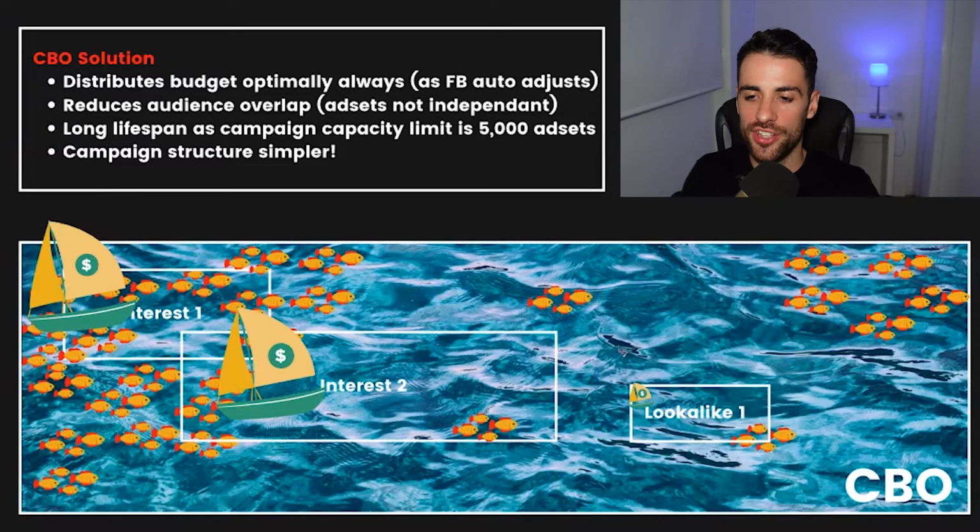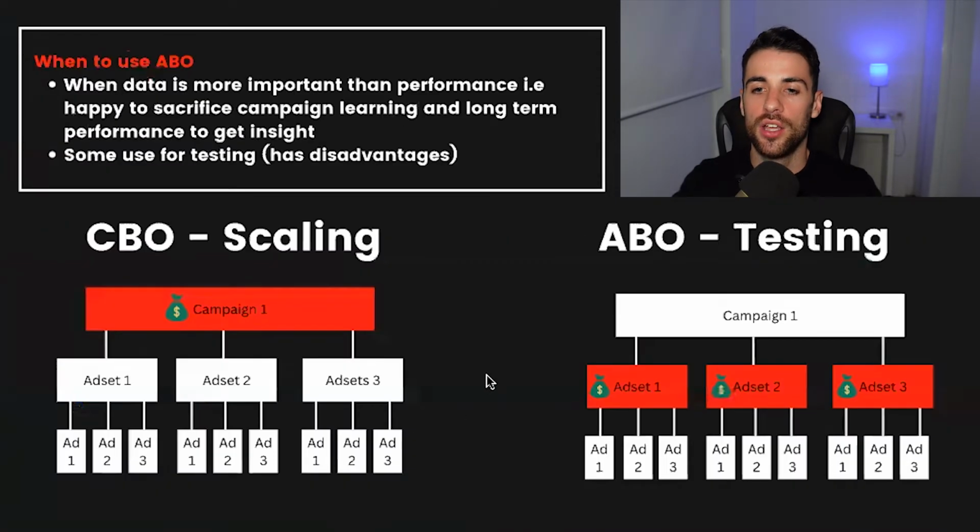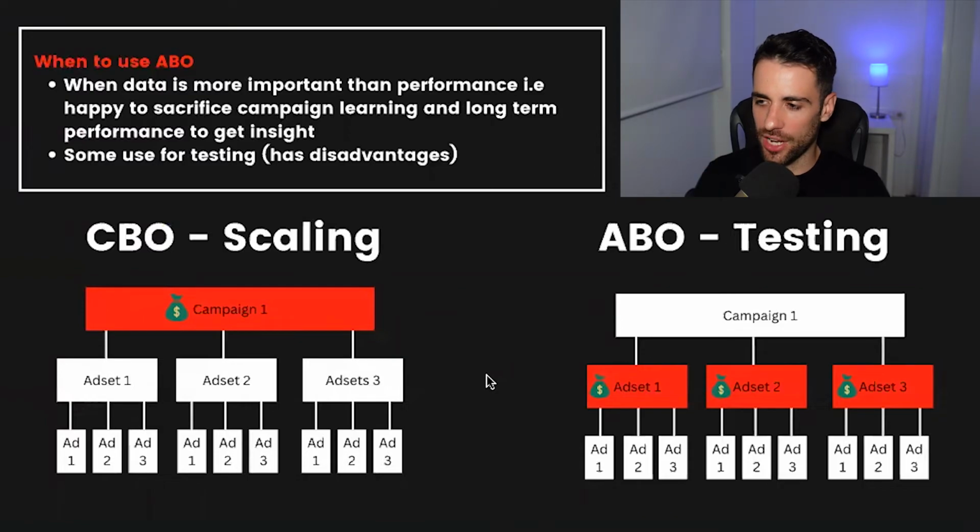But I mentioned earlier that there is the odd situation where you could justifiably say ABO is best to use. And what would that be? So let's look at the final slide. When to use ABO? Well, you only really want to use ABO, justifiably better, when data is more important than your performance, i.e. you're happy to sacrifice the campaign learning and the long-term performance because you're getting a particular insight. You're testing something where you want to be able to control the budget, you want to be able to control the frequency. And then I'm going to say one more thing.